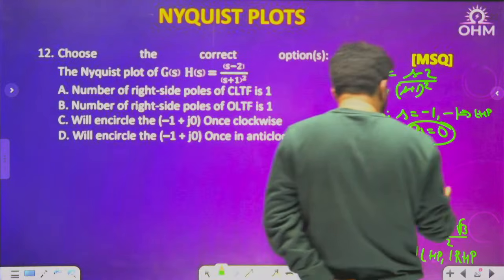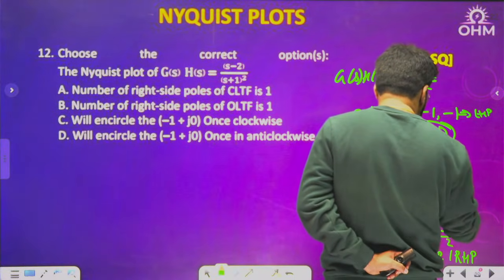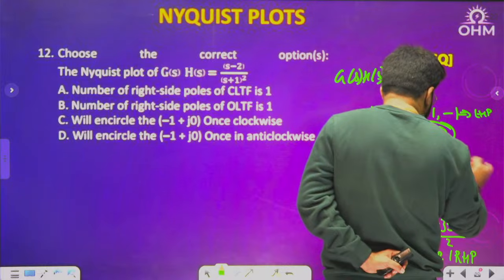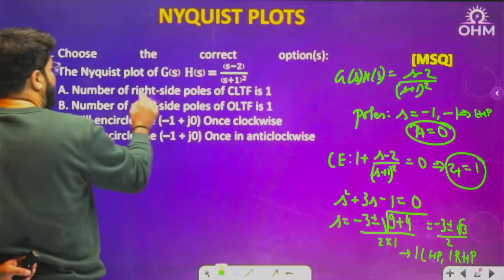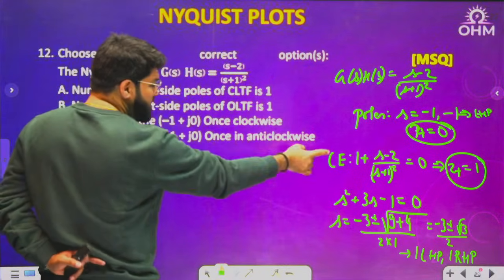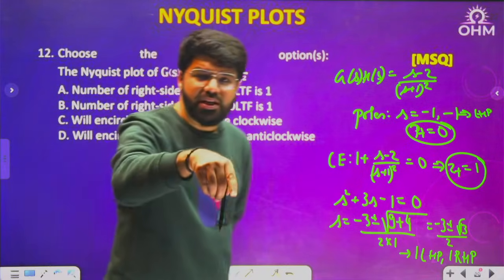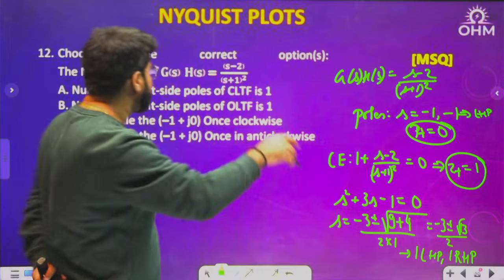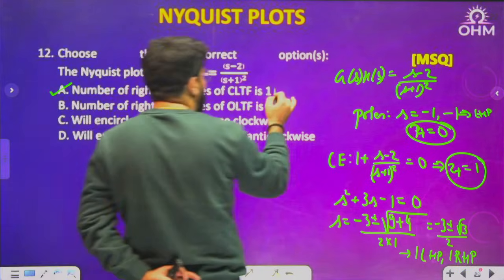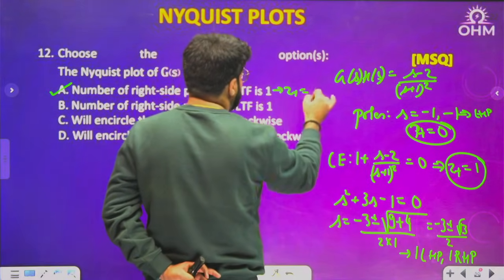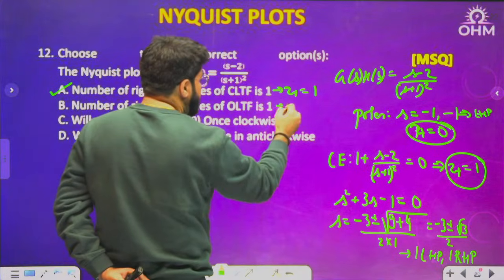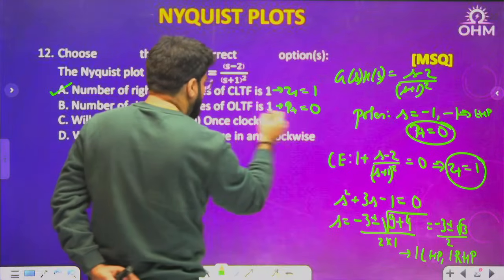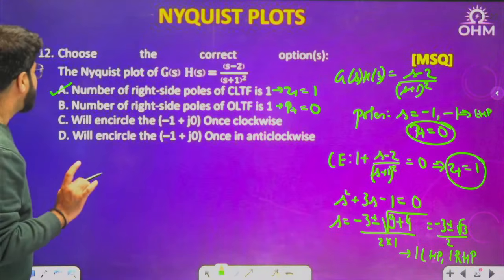That means what is the value of Z plus? 1 in RHP. So the number of right side poles of closed loop transfer function is 1. What is Z plus? Roots of characteristic equation, also known as poles of closed loop transfer function. Yes, A option correct. Because this is Z plus, which is 1. The number of right side poles of open loop transfer function, which is P plus, is 0. So B answer is not correct.